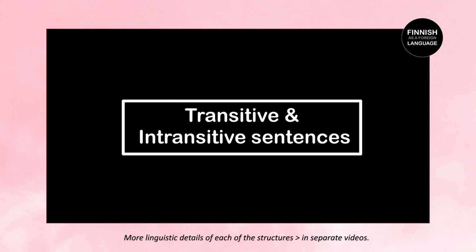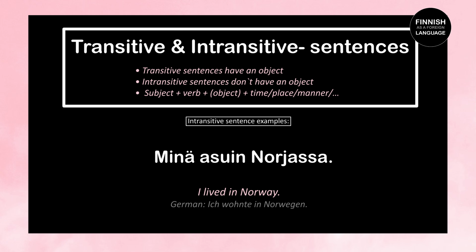Transitive and intransitive sentences. So transitive sentences have a subject and an object. Intransitive sentences don't have an object. The formation is clear. Subject plus verb plus, if available, object plus either time, place or manner. So let's check out some intransitive examples. Minä asuin Norjassa means I lived in Norway. This sentence doesn't have an object. It's an intransitive sentence. Minä asuin Norjassa.